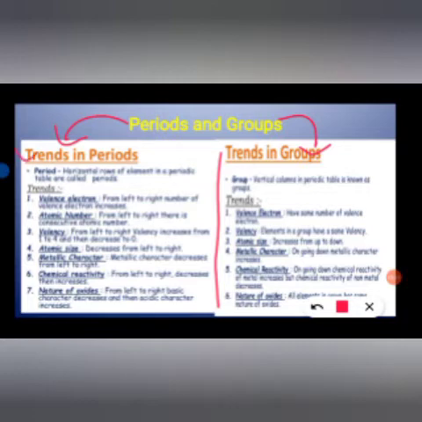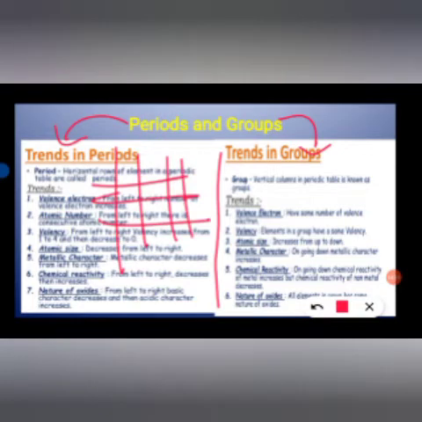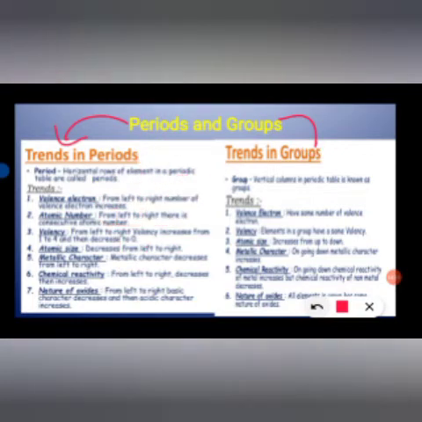So first let's talk about periods and how they form. Periods are the horizontal rows of elements in the periodic table. There are trends in valency and valence electrons: from left to right, the number of valence electrons increases. You know very well from our last time on the modern periodic table that there are some lines and some columns. Columns are called groups and lines are called periods. So along these lines, when we move left to right, the valence electrons increase.